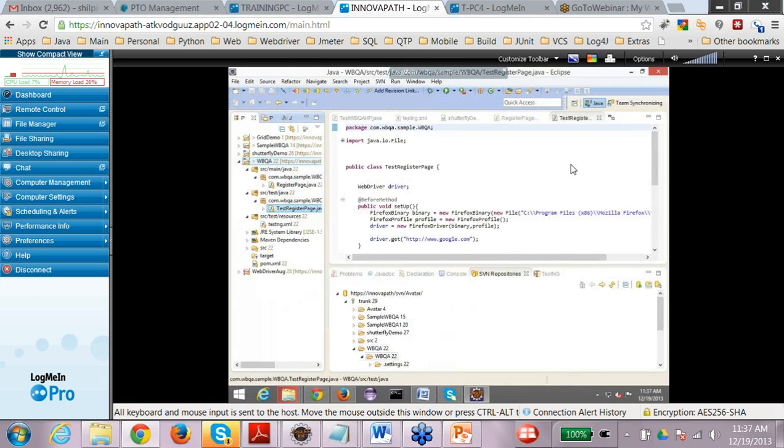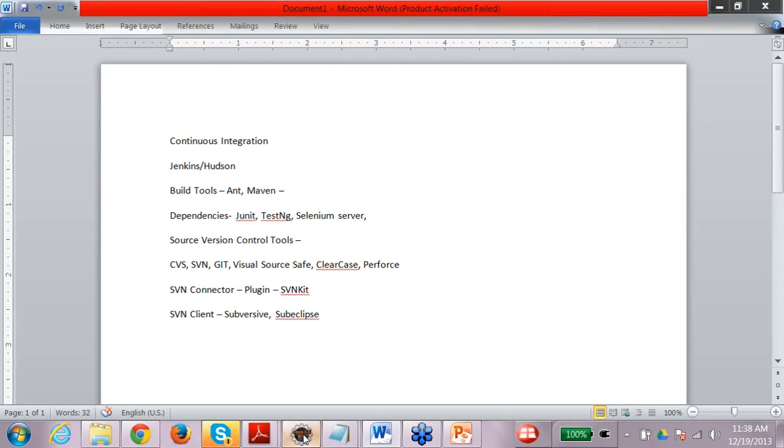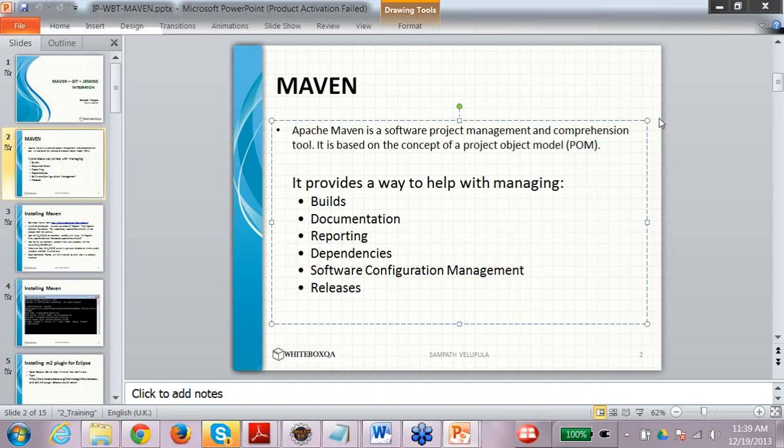So let's come to what a build tool means and how Maven works. Once the project is all set, let's talk about the build tool. I hope everyone has a brief idea of build tools. Build tools are used to reduce the discrepancies between the dependencies used by various people who are working on the same project.